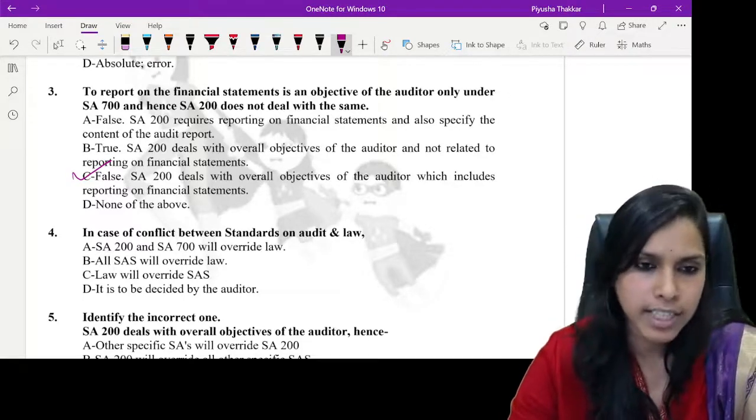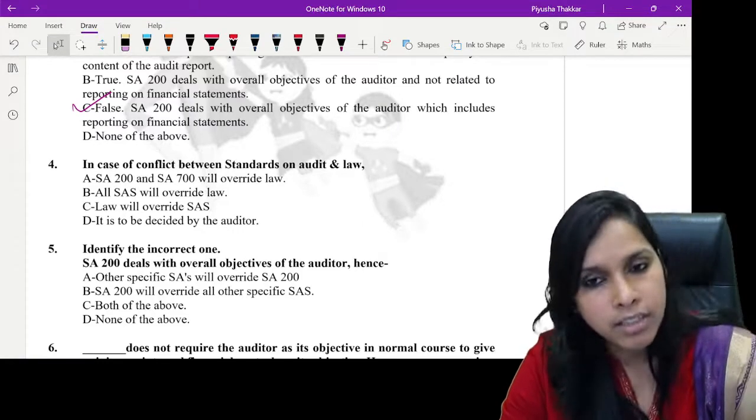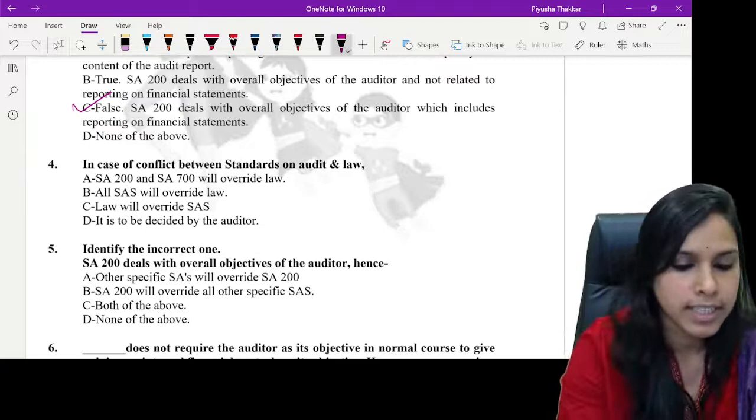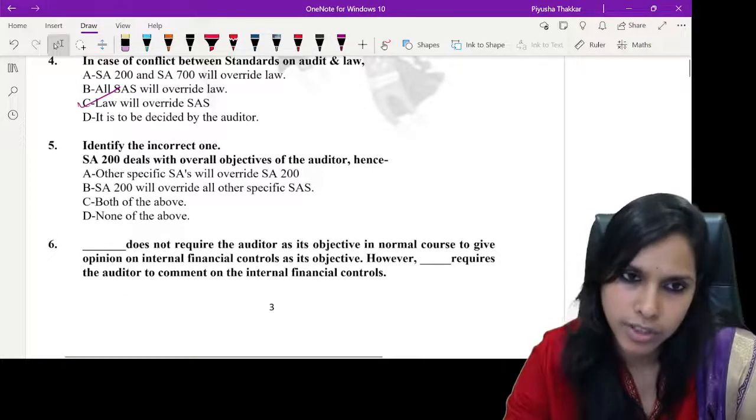Let's quickly go ahead to the next question. In case of conflict between standards on audit and law, come on, tell me what will prevail? It will always be the law. The laws would override the standards on auditing.